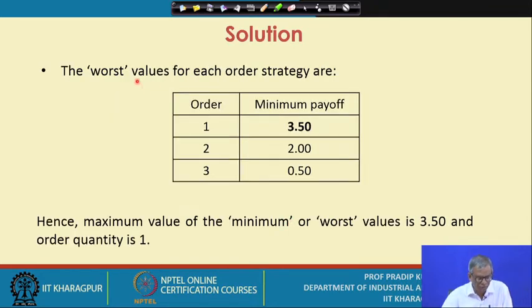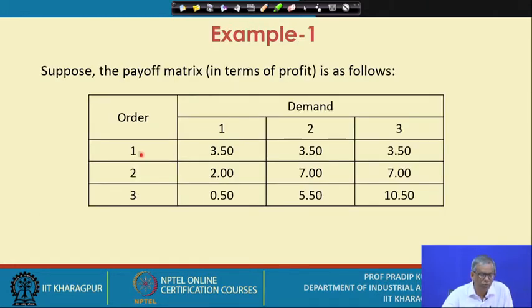Next, what do you do? You select the worst values for each order strategy. If you refer to this table, what do you find? Against order quantity 1 the worst value is 3.5, because in this particular case all the values remain the same, so it is 3.5.